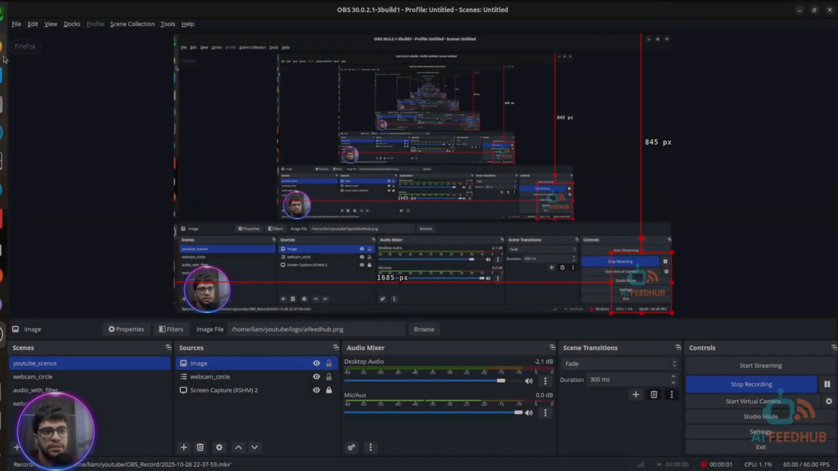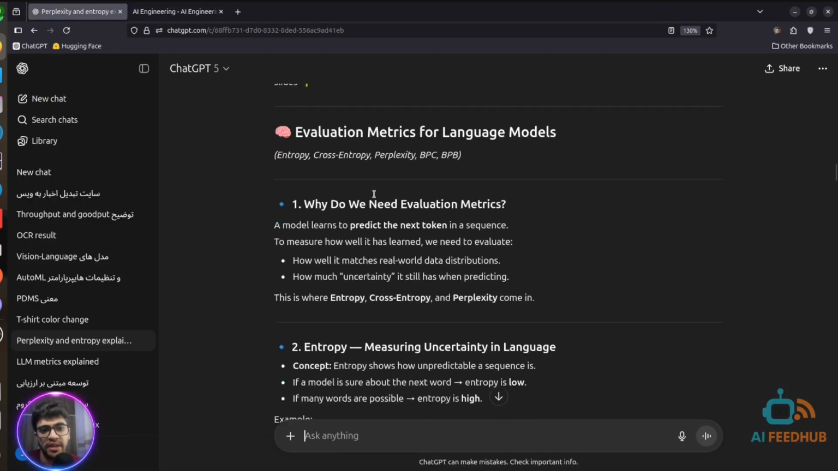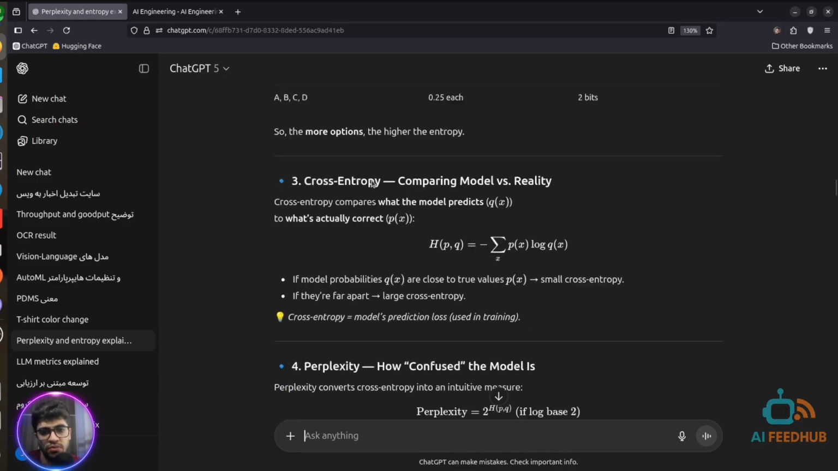So let's go to the first metric, entropy. What's the meaning of entropy? Entropy measures how much information on average a token carries. The higher the entropy, the more information each token carries, and the more bytes are needed to represent a token. So what is the meaning here? For example, I go to here.